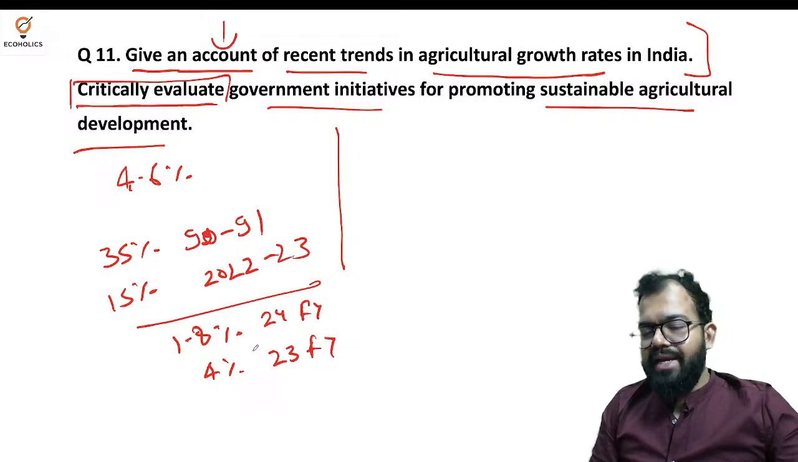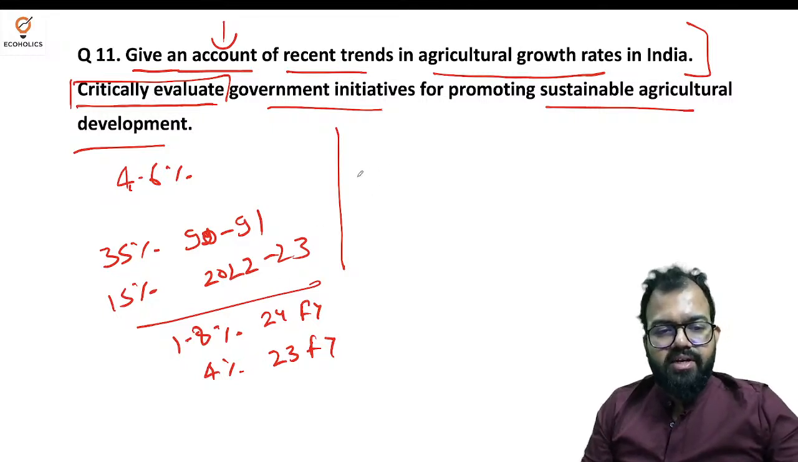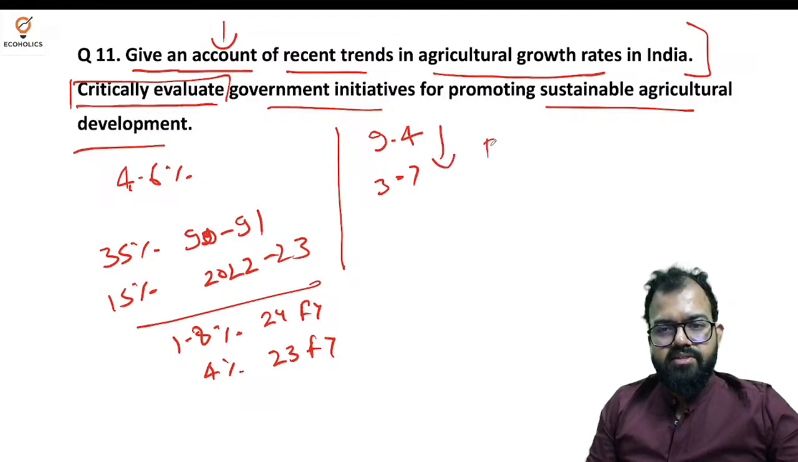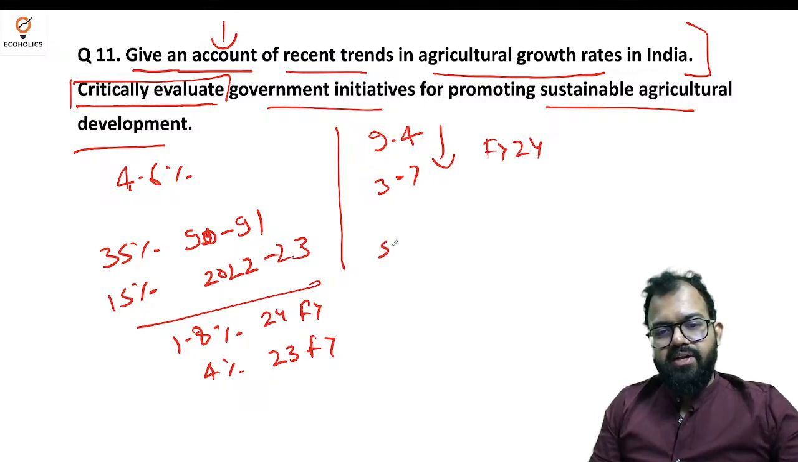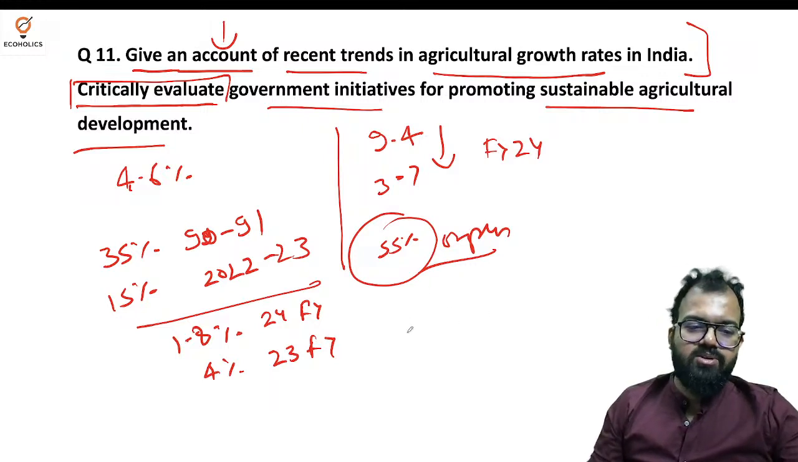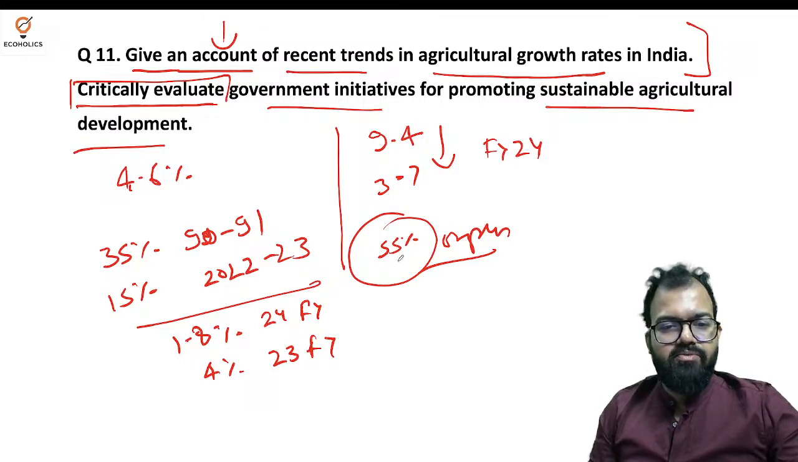So that indicates that the sector is under stress. Sectoral deflator also decreased. Deflator, I hope you understand. GDP deflator 9.4, say it comes down to 3.7. That is in FY24. And employment is approximately around 55%. So these are the recent trends. Income disparity is also there. Capital formation is also very, very less. It has also decreased. So that is why this question is coming up in front of you.